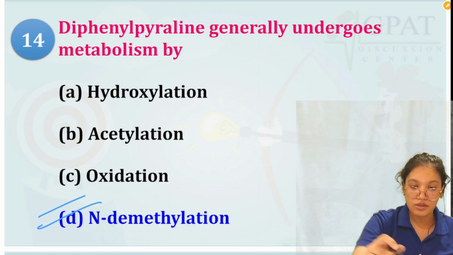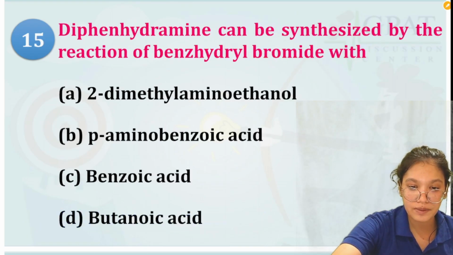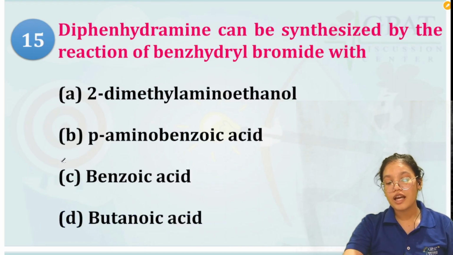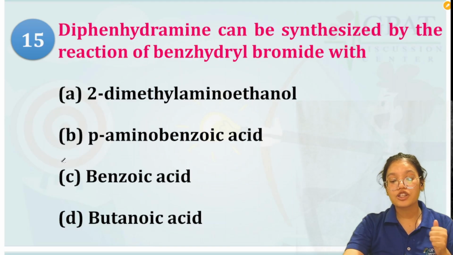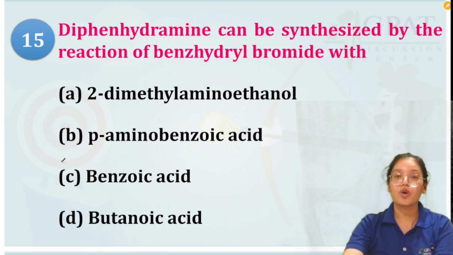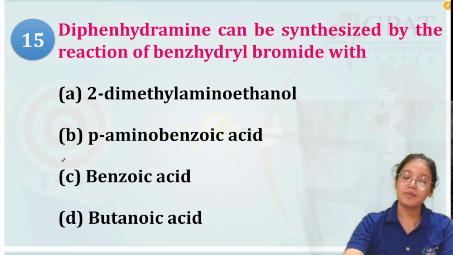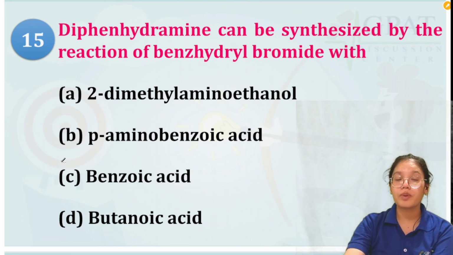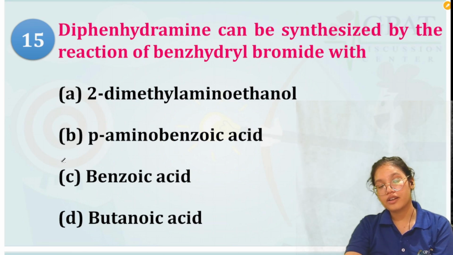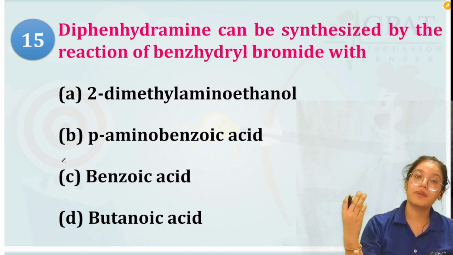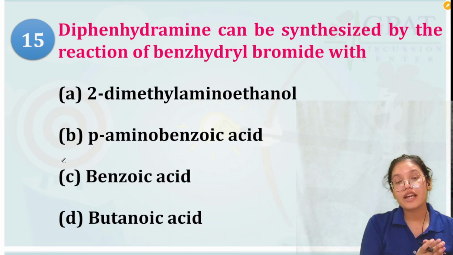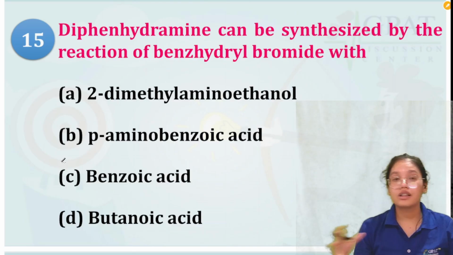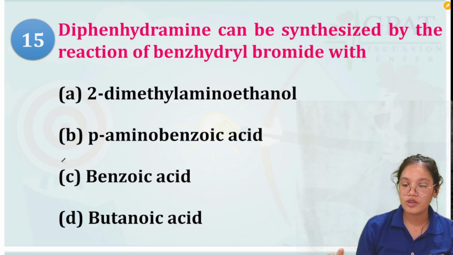Next question we have again here: diphenhydramine can be synthesized by the reaction of benzhydryl bromide with. So they are basically asking what particular reagent is used along with this benzhydryl bromide to form diphenhydramine. So let's recall the structure of diphenhydramine.